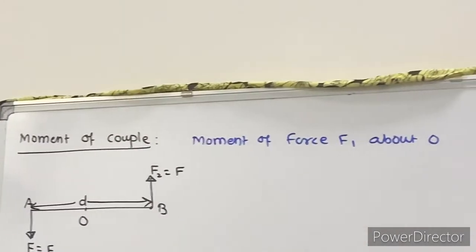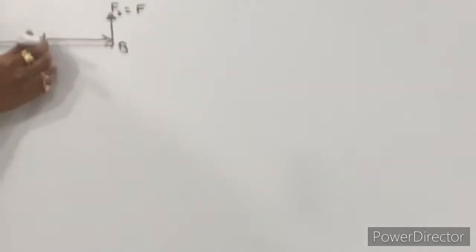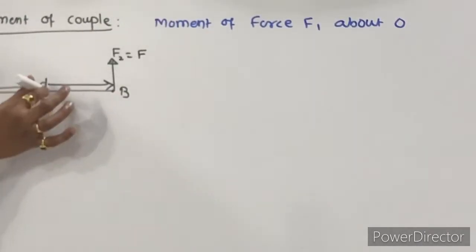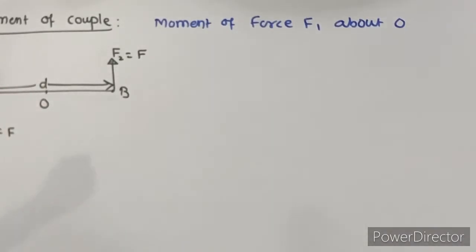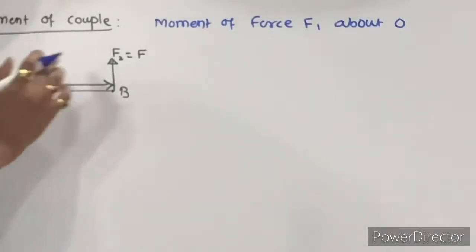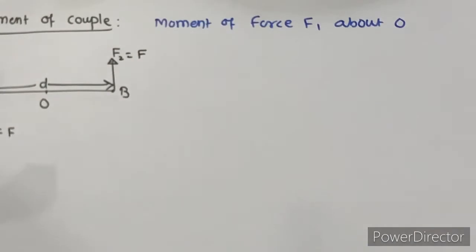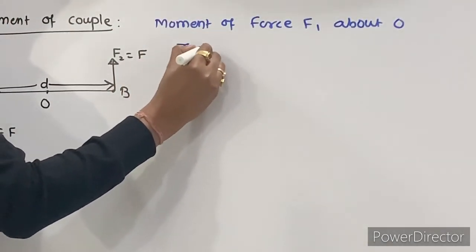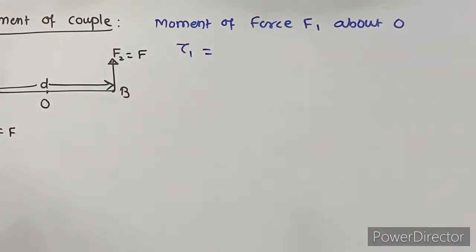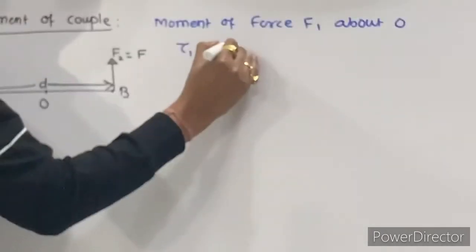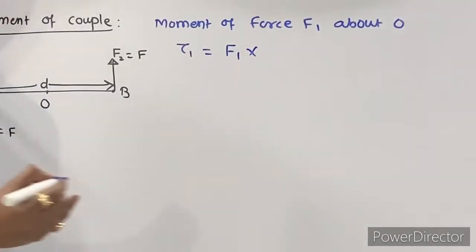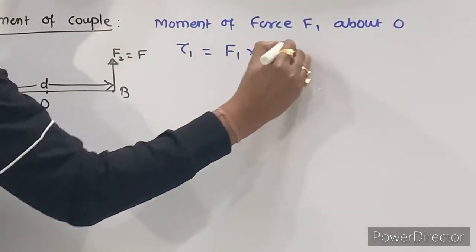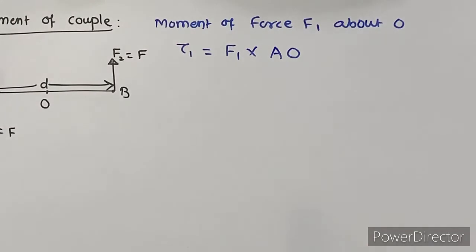When I say about O, my axis of rotation will be at O, and this perpendicular is perpendicular to the plane formed by F1 and F2, right? So the moment of force F1 about O is torque 1, which is equal to the magnitude of force F1 into the perpendicular distance, that is AO.